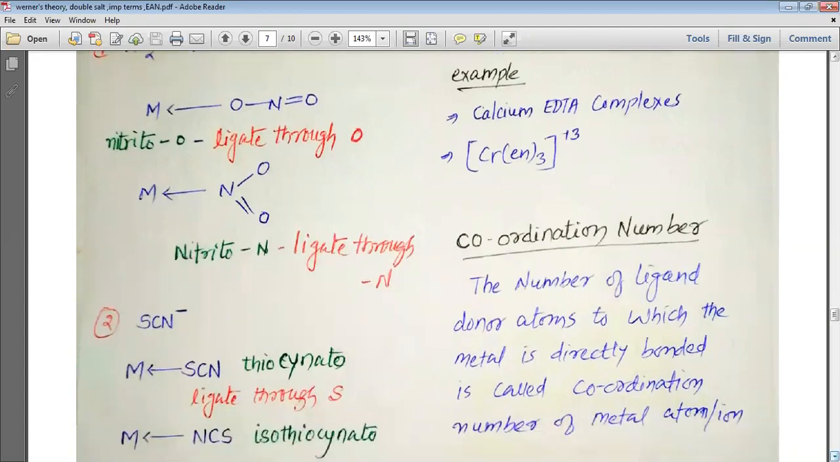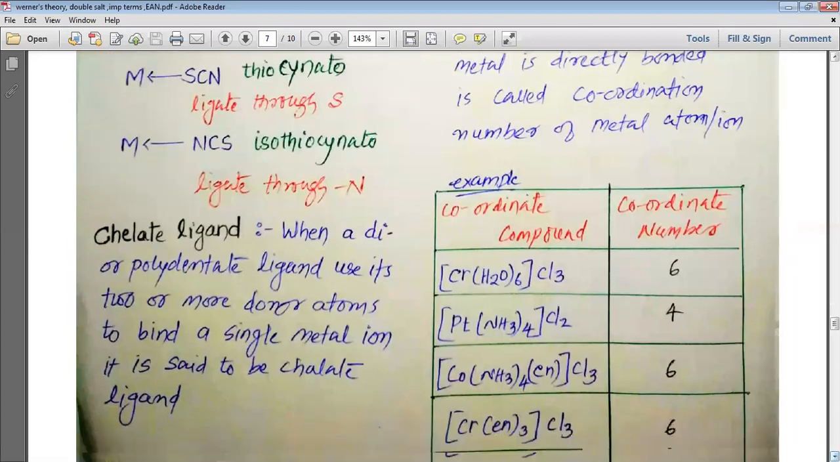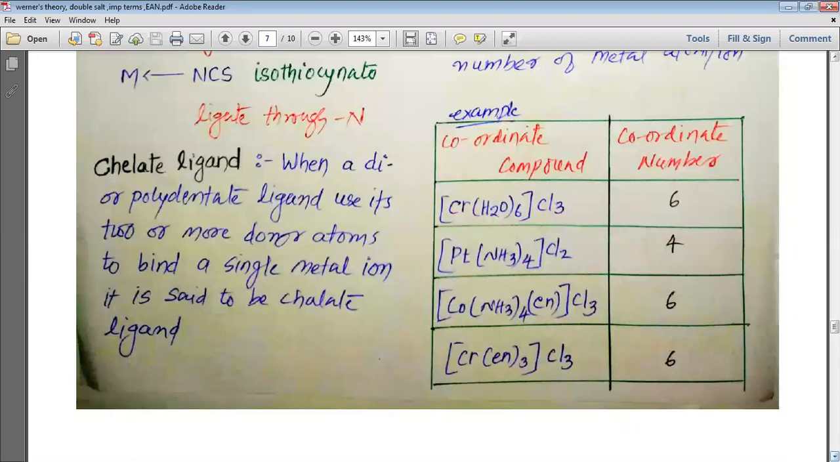In the same way, we have the thiocyanate ion, SCN minus. This SCN can ligate through sulfur, so it is known as thiocyanato, which ligates through sulfur, but when it ligates through nitrogen, it is known as isothiocyanato, which ligates through nitrogen. So this is how we study the various ligate sites, or the ambident ligand. This definition of ambident ligand is very important, my dear students, and you should study it well.